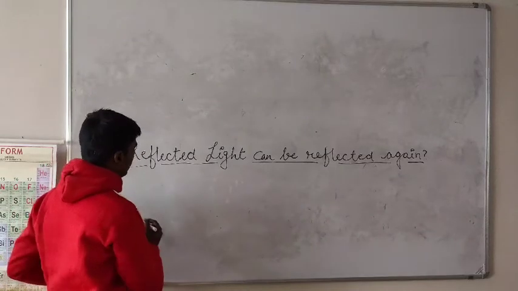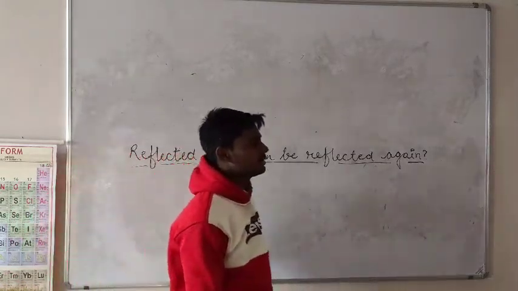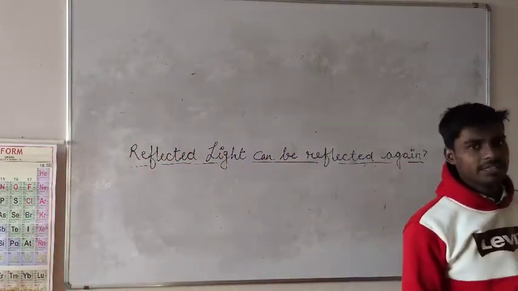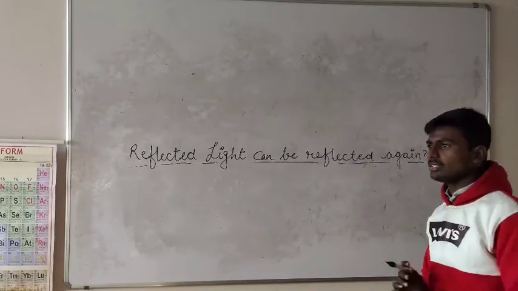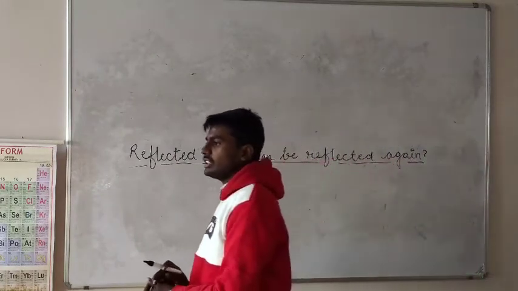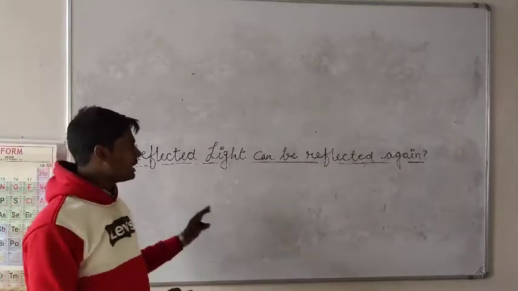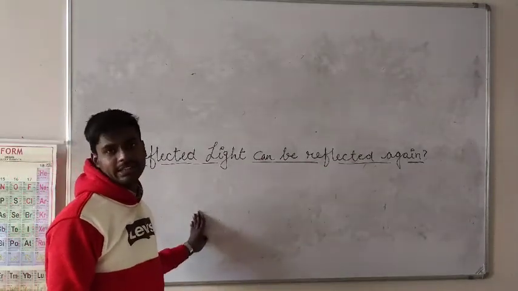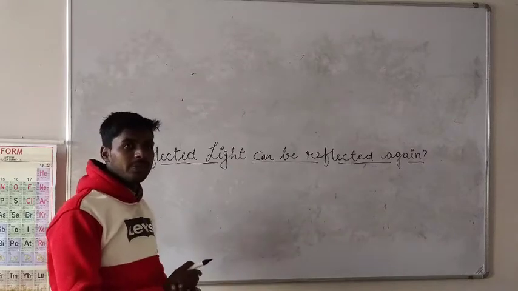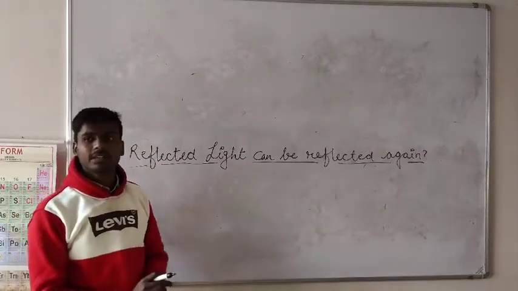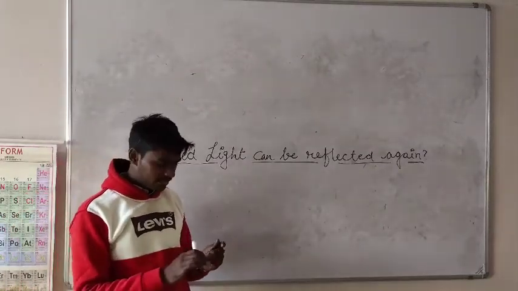So when there are two mirrors, and they are kept in such a way that reflection is taking place again and again, then the number of images formed will depend on the angle.